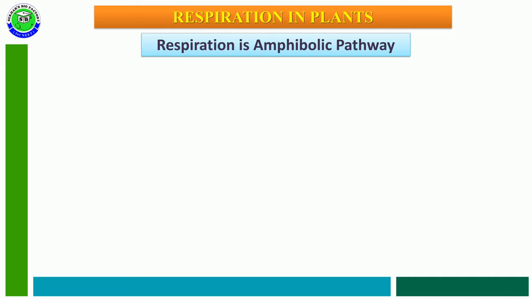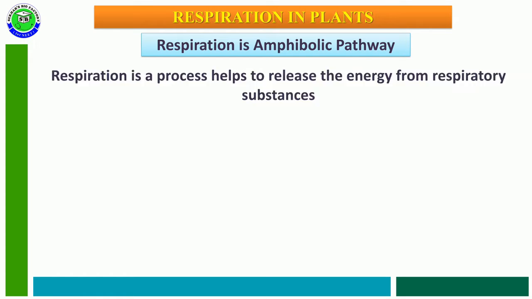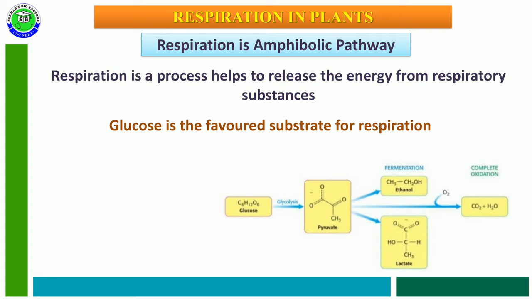In this video, I am going to explain one of the topics in respiration in plants: respiration is an amphibolic pathway. Respiration is a process that helps to release energy from various respiratory substances. During respiration, glucose is the main respiratory substance and the favored substance for respiration. In this, glucose is converted into pyruvate in glycolysis.